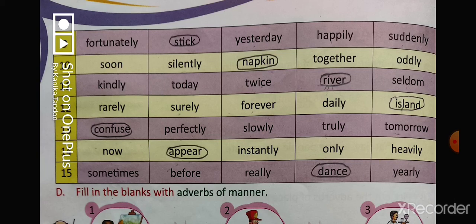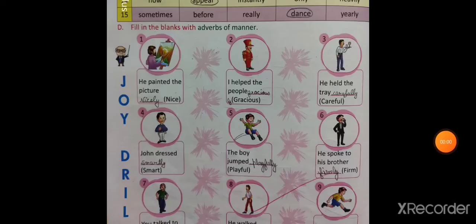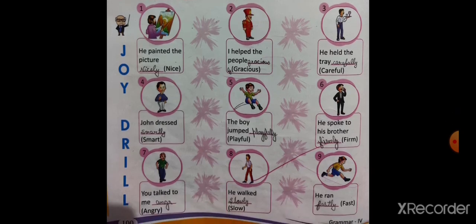All right, now coming on to the last exercise. Fill in the blanks with the adverb of manner. Okay, so they are already given in the bracket. We have to write the adverb form. So he painted the picture nice. It will become nicely. I helped the people gracious. It will become graciously. He held the tray carefully. John dressed smartly. The boy jumped playfully. He spoke to his brother firmly.